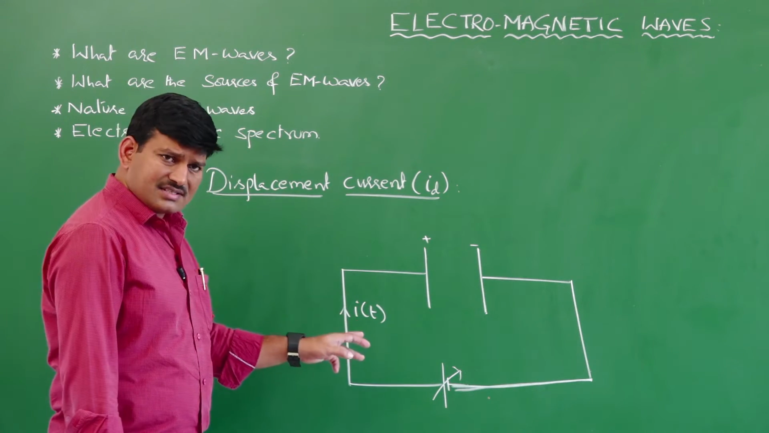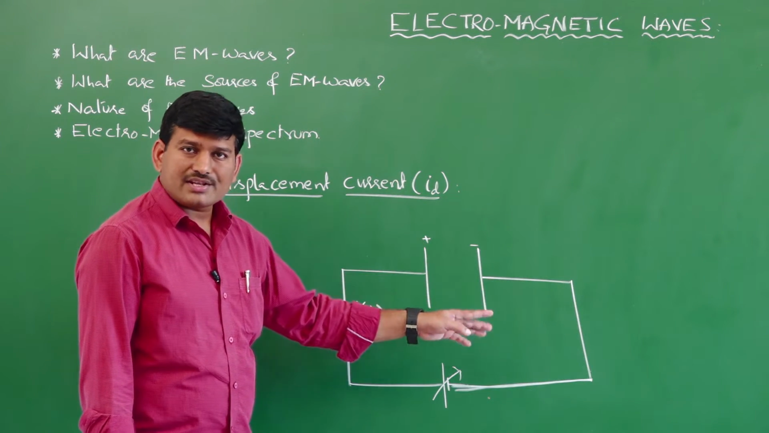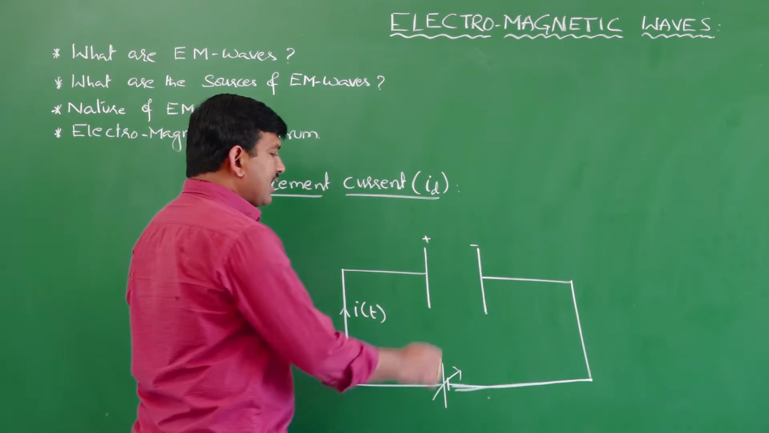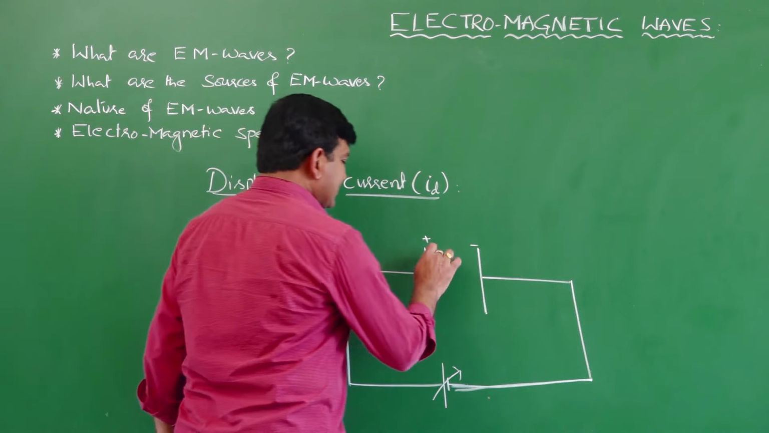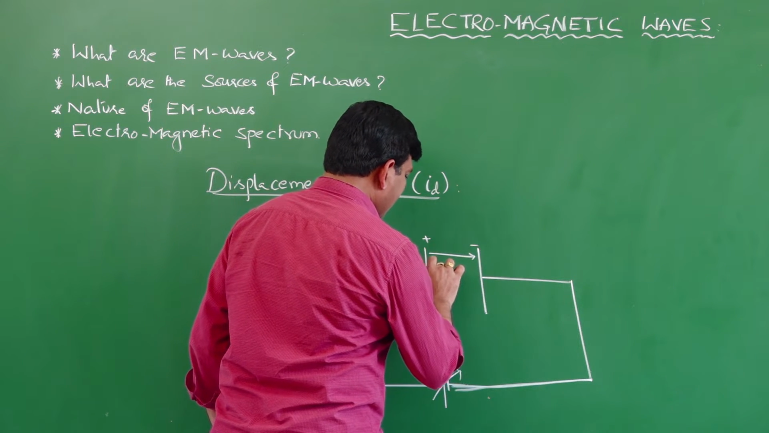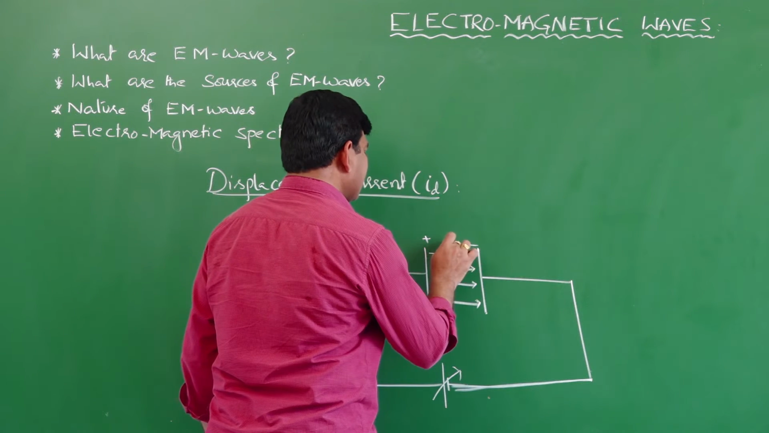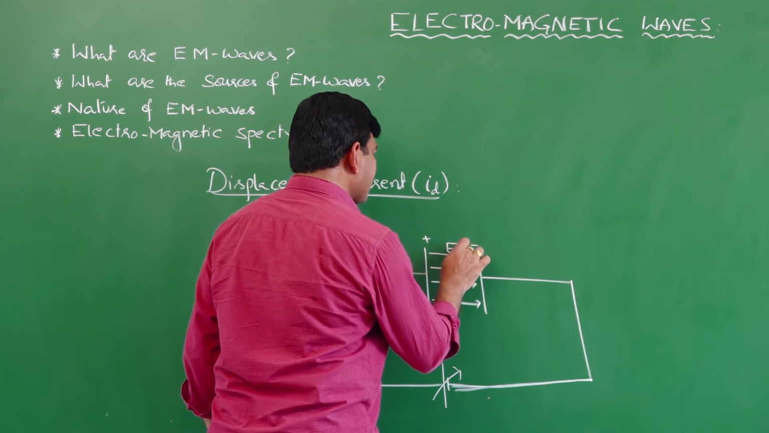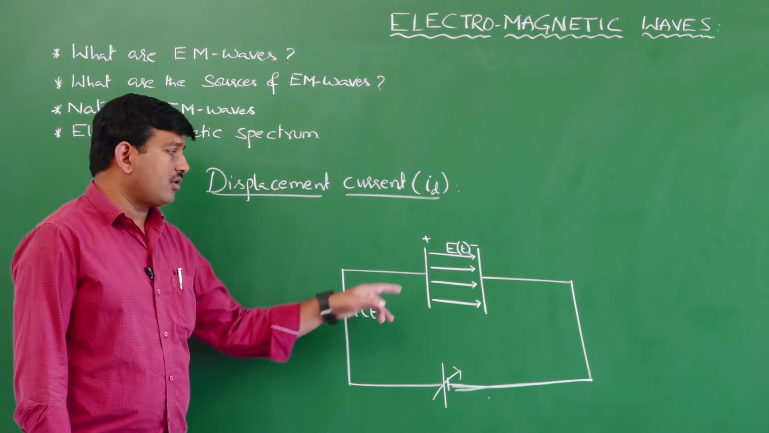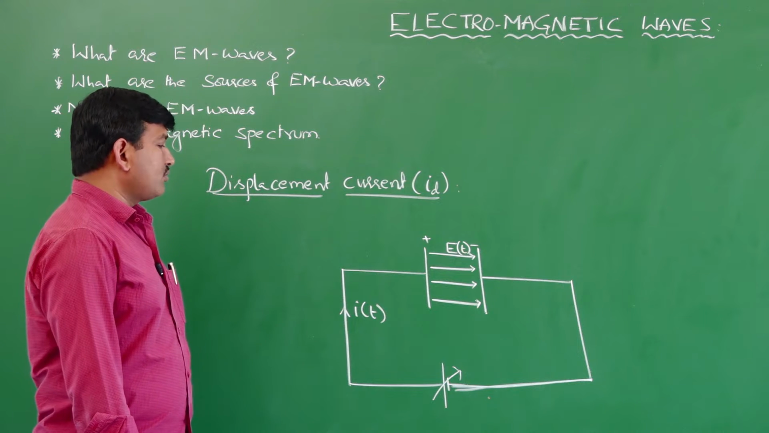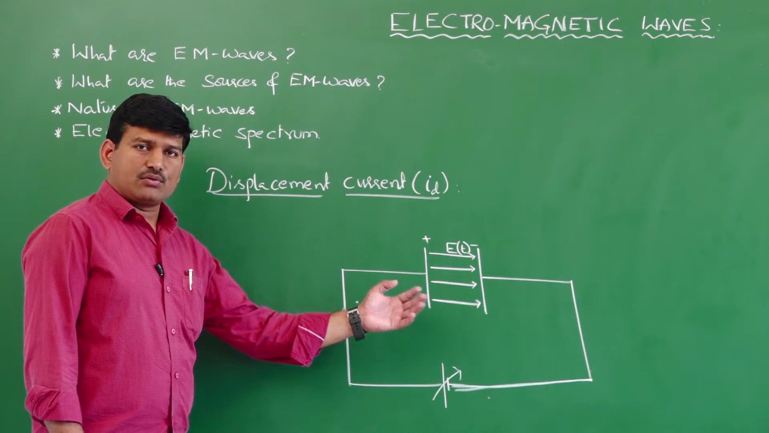But here, is the current steady? No, the current is varying. Therefore, the electric field is also getting changed. But we will have an electric field which is directed from the positive plate to the negative plate. This is the electric field which is a function of time. Why it is a function of time: here the current is a function of time. Therefore, the electric field is also varying with respect to time, as the charge on the capacitor is changing with respect to time.